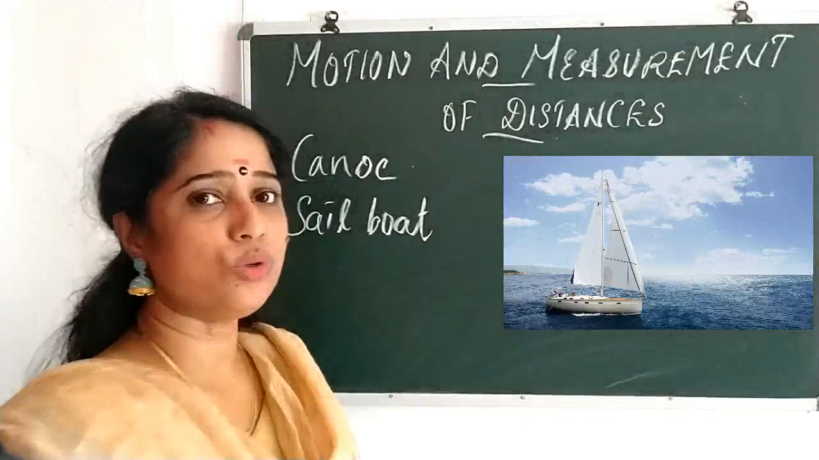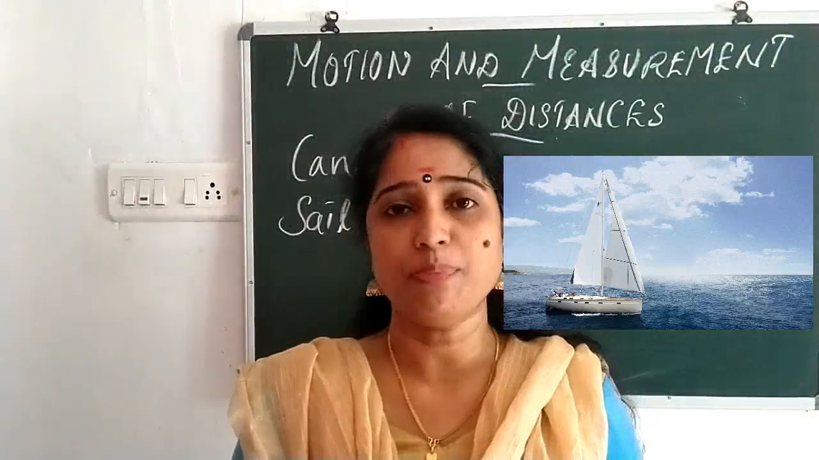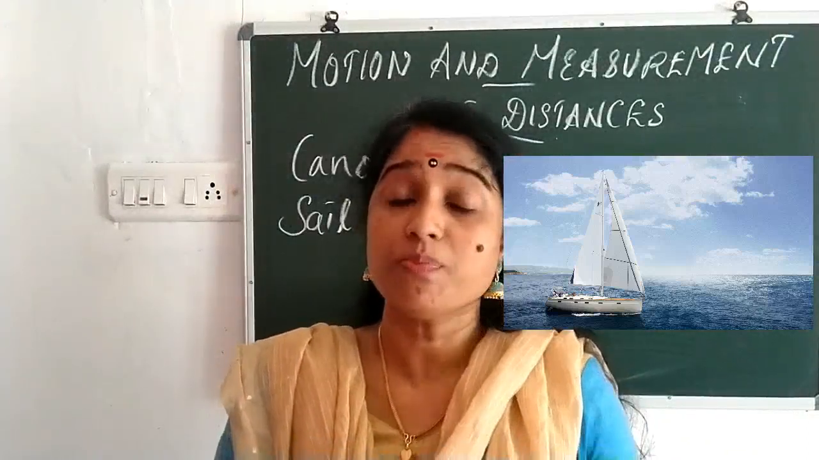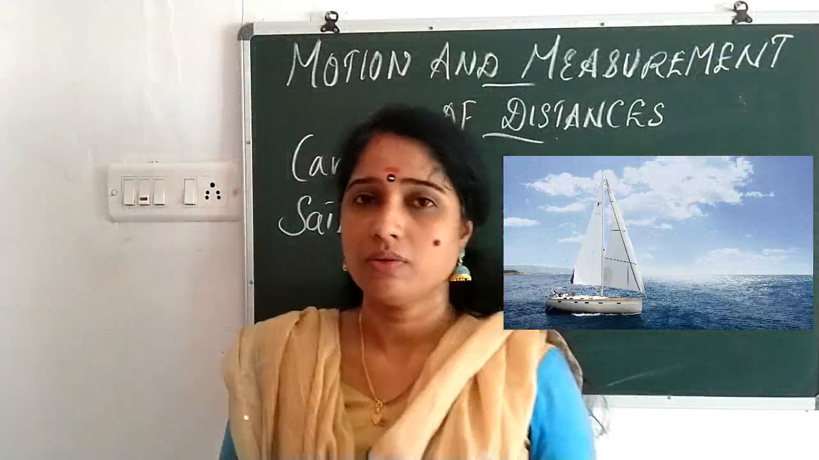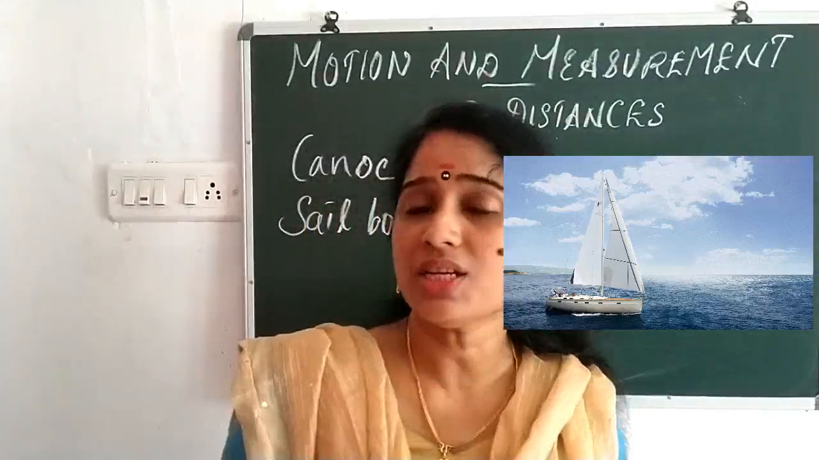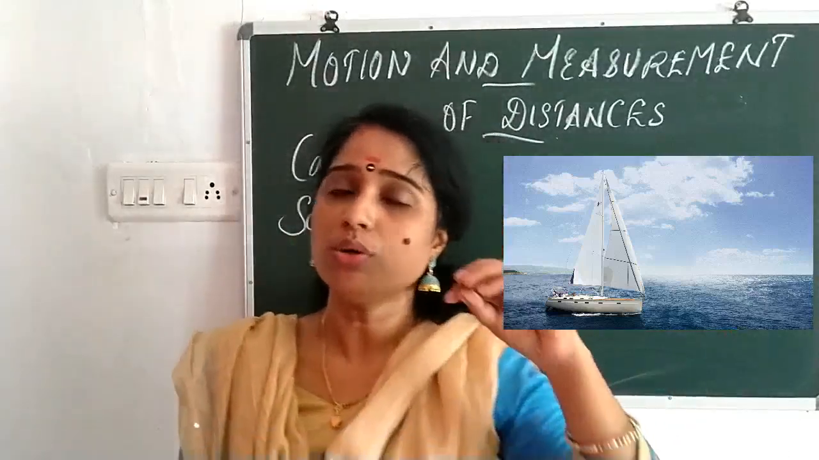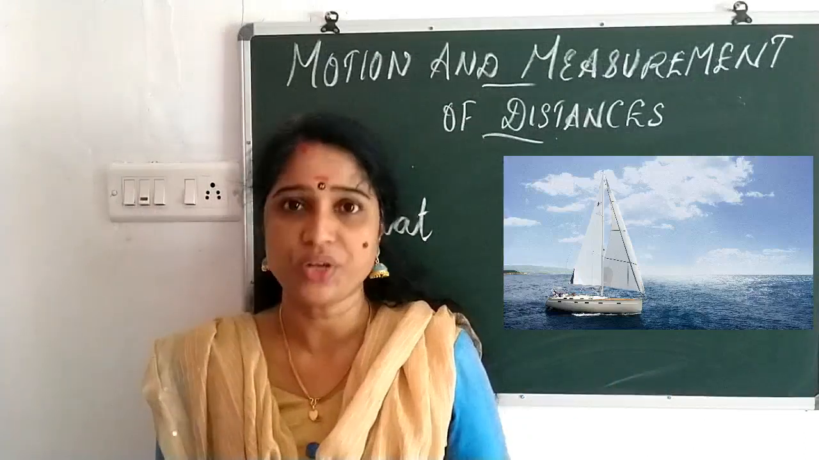You can see the sailboat. Look at the boat, you can see it there. The sailboat is a type of big ship. They used to travel across the sea, that sailboat. So up to the 19th century, these sailboats were the common method of transportation.